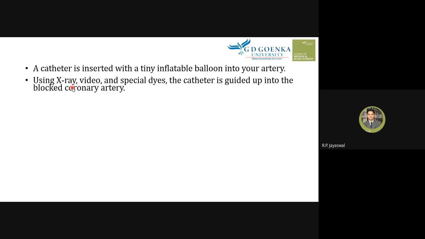We can view this either using X-ray, some video device, or special dyes. This gives the idea of how the catheter is moving forward to the affected artery. Once it is in position, the balloon is inflated to widen the artery. This is the procedure we know as percutaneous coronary intervention.